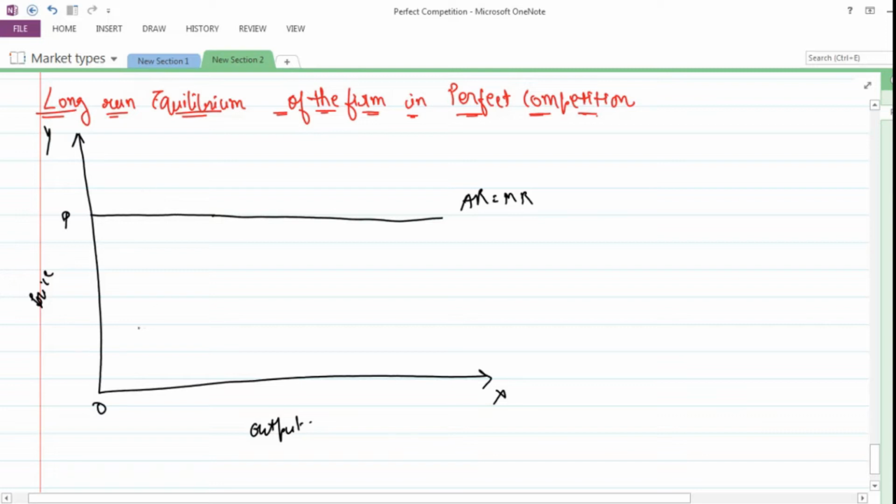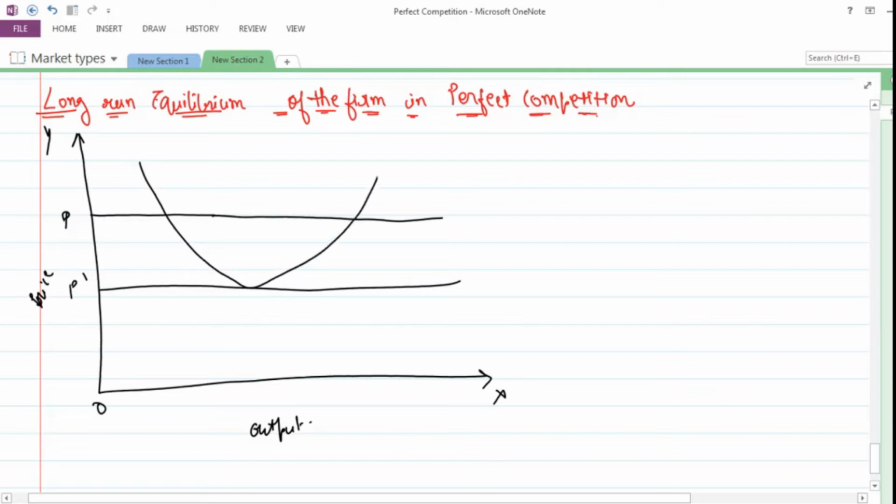And we have another curve which we would be saying is P dash. So let's make a long run average cost curve.